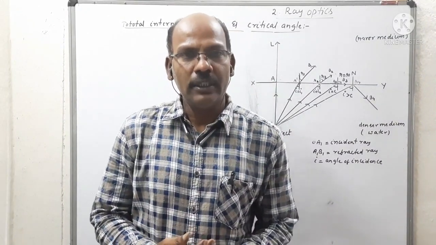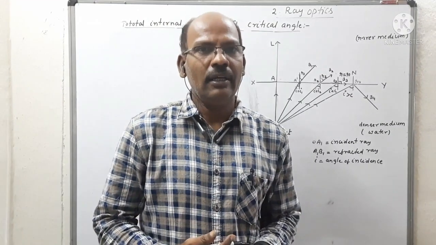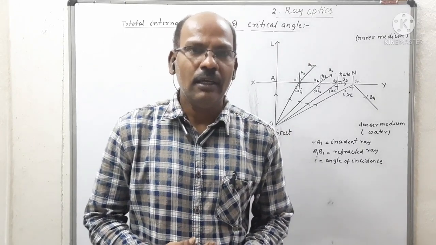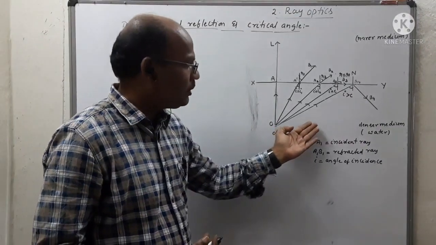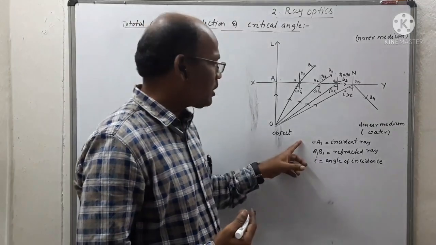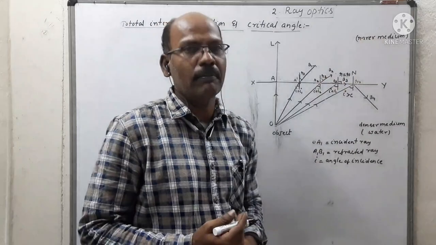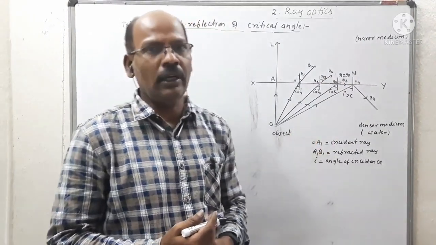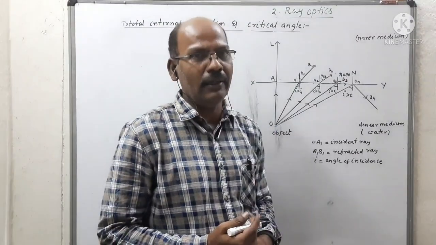Let's explain what is total internal reflection and critical angle. What are the important applications of total internal reflection? Total internal reflection means, the first condition is the light must always travel from denser medium to the rarer medium. Then only we define the phenomenon of total internal reflection. Later we define what is critical angle.